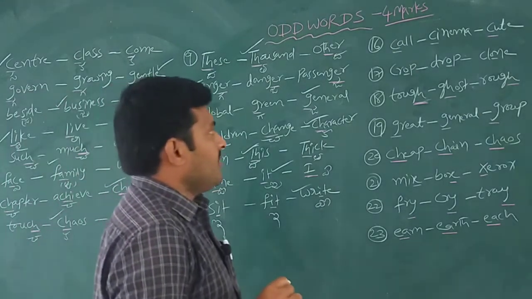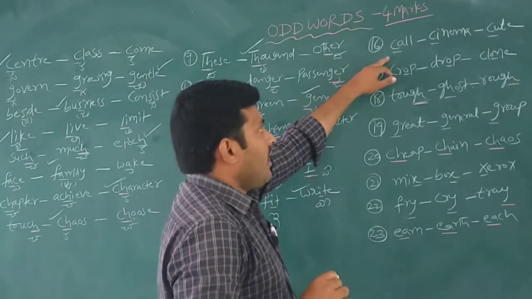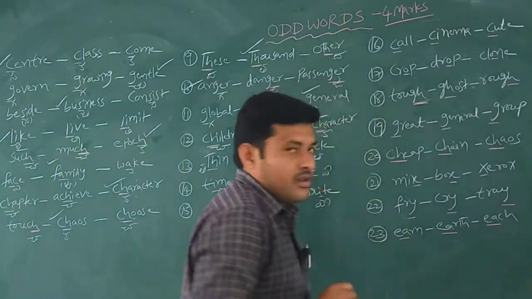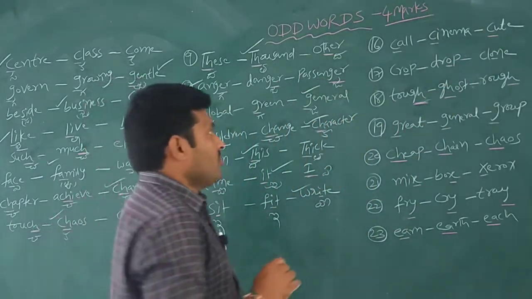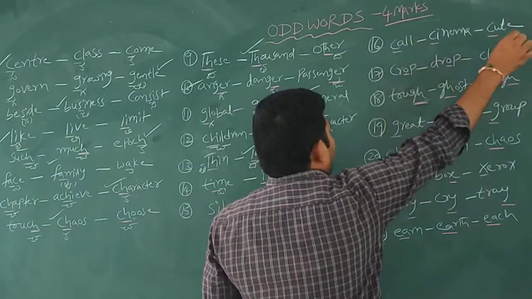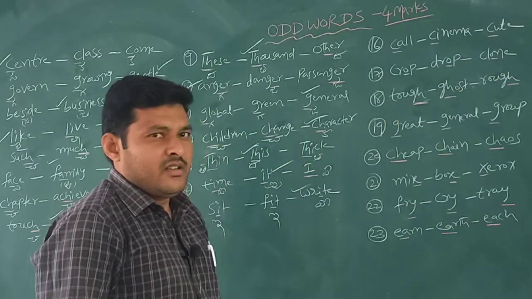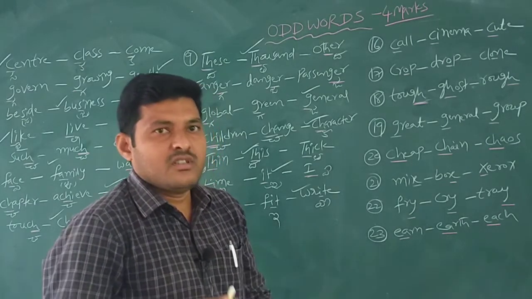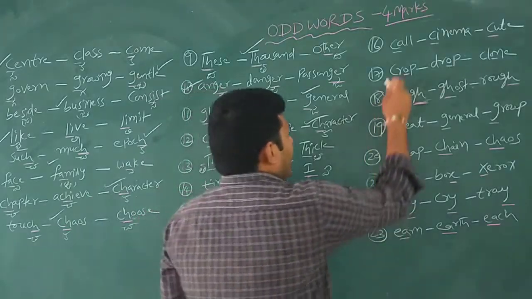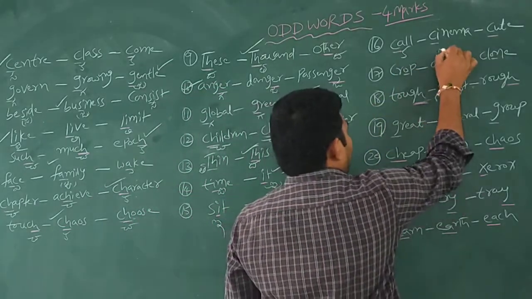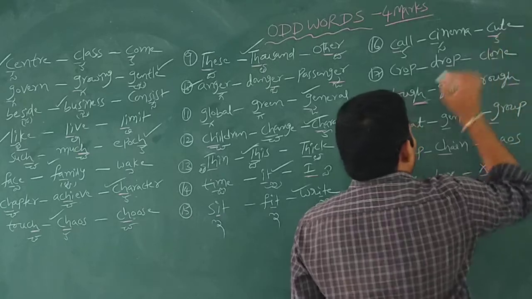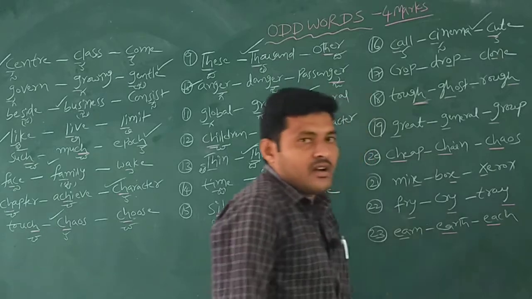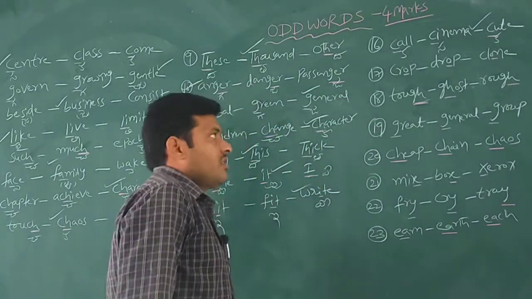Then other examples we observe: call, cinema, huge. The similar letter is C. Here C is pronounced sometimes as sa, sometimes as ka. Call, ka. Cinema, sa. Huge, ka. So our answer is cinema, because there is a different pronunciation.